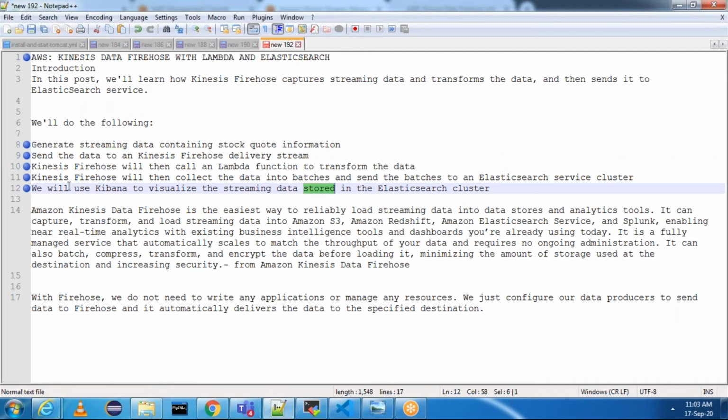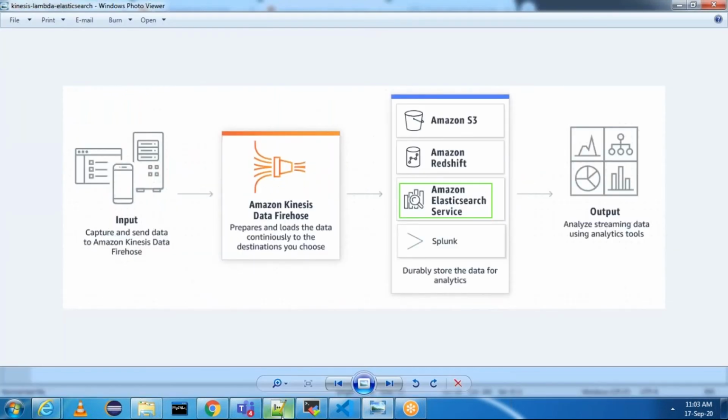Amazon Kinesis Firehose is the easiest way to reliably load streaming data into data stores and analytics tools. It can capture the data, transform the data, and load the streaming data into Amazon S3, Redshift, Elasticsearch, and Splunk, as I showed in the diagram.